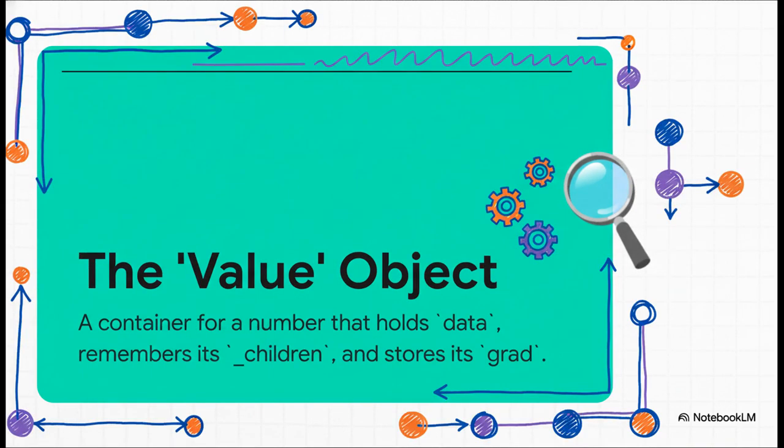Okay, so how do we actually build this graph in code? We invent a new kind of object. This is our star player, the value object. I want you to think of it as a superpowered number. It doesn't just hold its data, like the number 5. It also remembers its _children. It knows how it was made. And it has this extra empty slot called grad. This little object is the fundamental atom of our entire system.